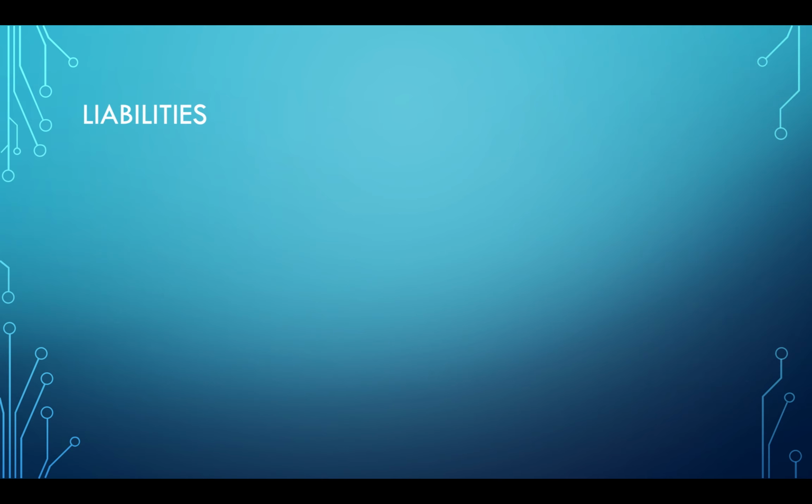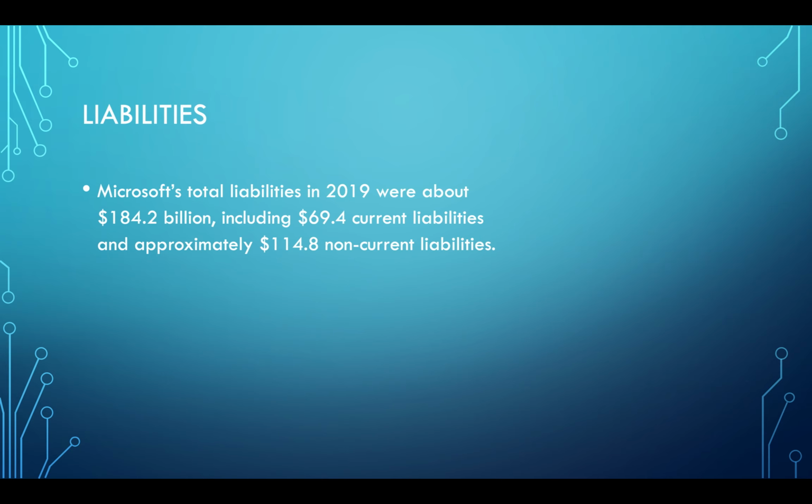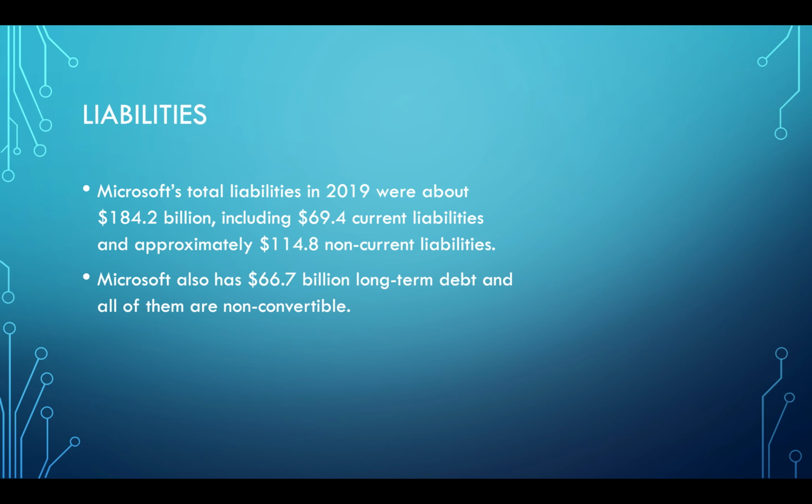And for liabilities, Microsoft total liabilities in 2019 were about $184.2 billion, and this includes 69.4 current liabilities and 114.8 non-current liabilities. And it also has $66.7 billion long-term debt, and all of them are non-convertible.